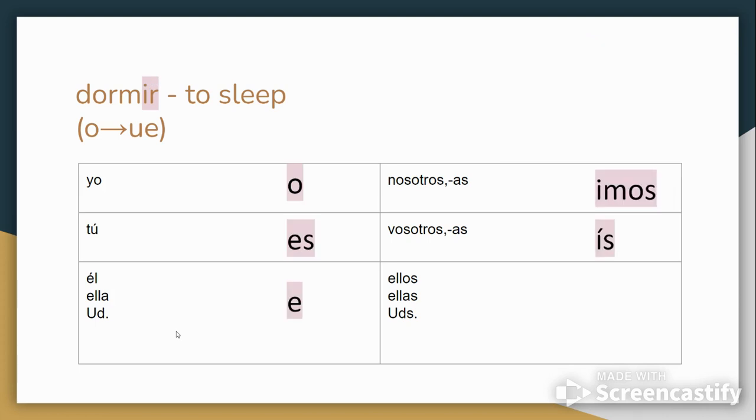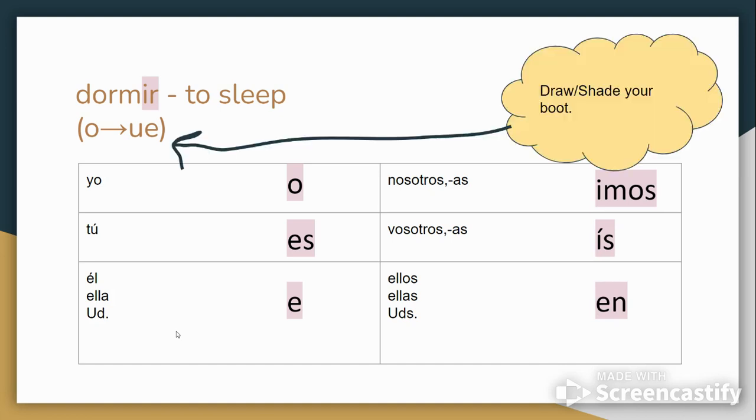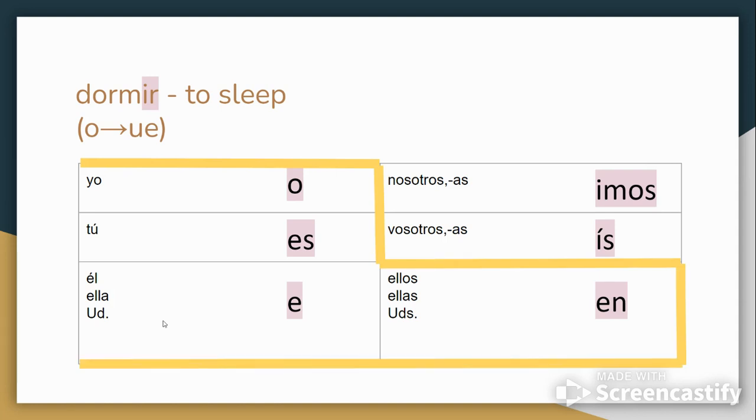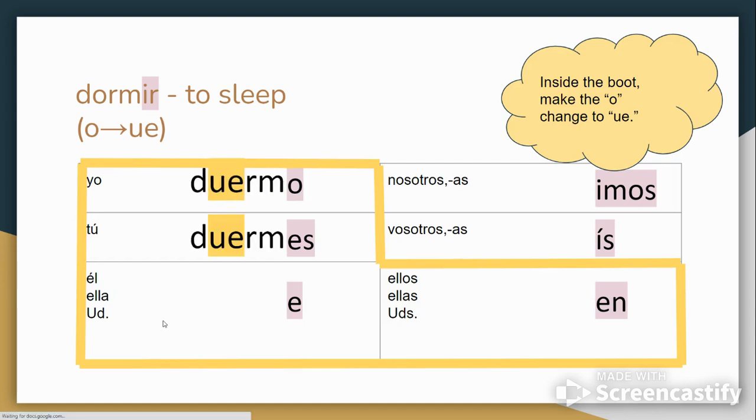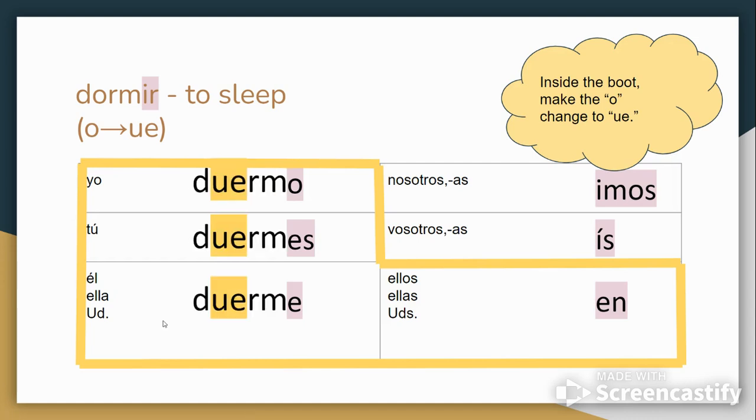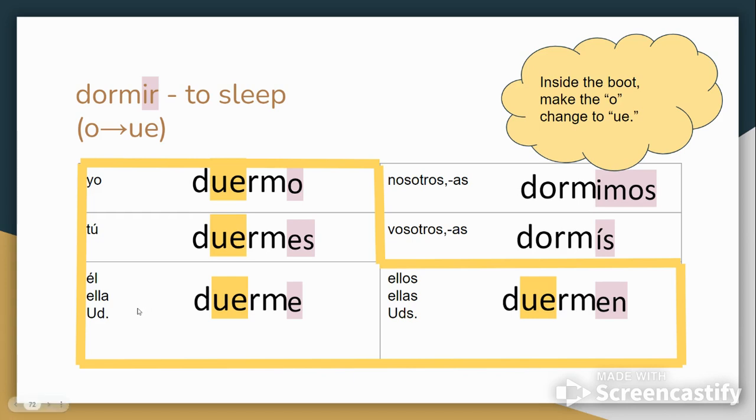O, es, e, imos, ís, en. That doesn't change. That's the part that we should know really well, those endings for AR, ER, and IR verbs. Now we notice that it has parentheses that have the O to UE, so we're going to make sure to draw out our boot and make the changes inside the boot. So we've got duermo, duermes, duerme. Back outside the boot, it goes back to dorm. Dormimos, dormís, duermen. So I want you to pause and go and highlight all the changes that took place inside the boot.